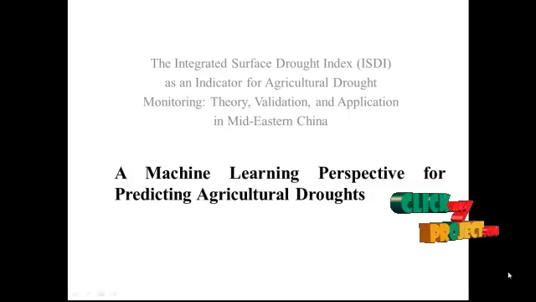Actually, the main objective of this process is to predict the agricultural droughts in the Mid-Eastern China areas by using the rainfall precipitation rates overall during the years 2010 to 2014. We are going to predict the agricultural droughts from a machine learning perspective, by using an algorithm called the Naive Bayes classifier. So this is the main objective of the process.